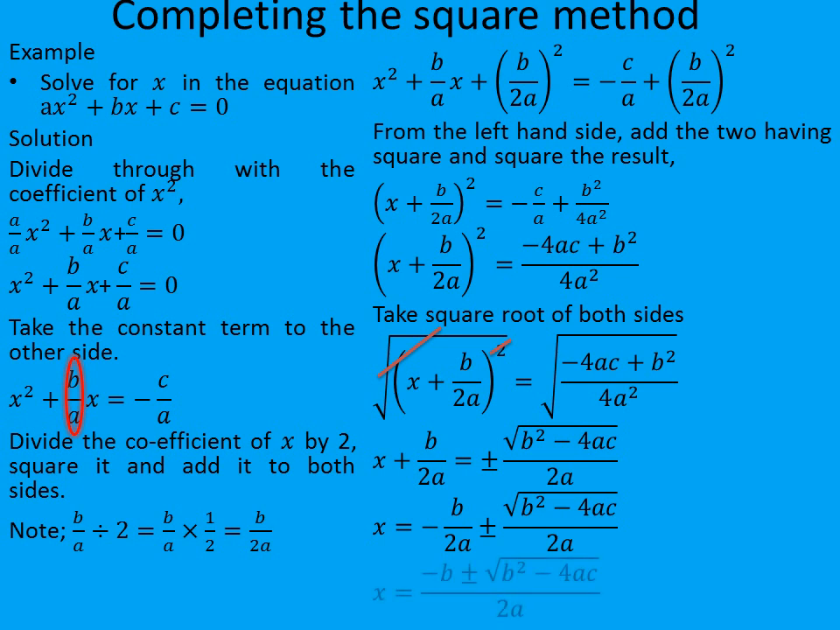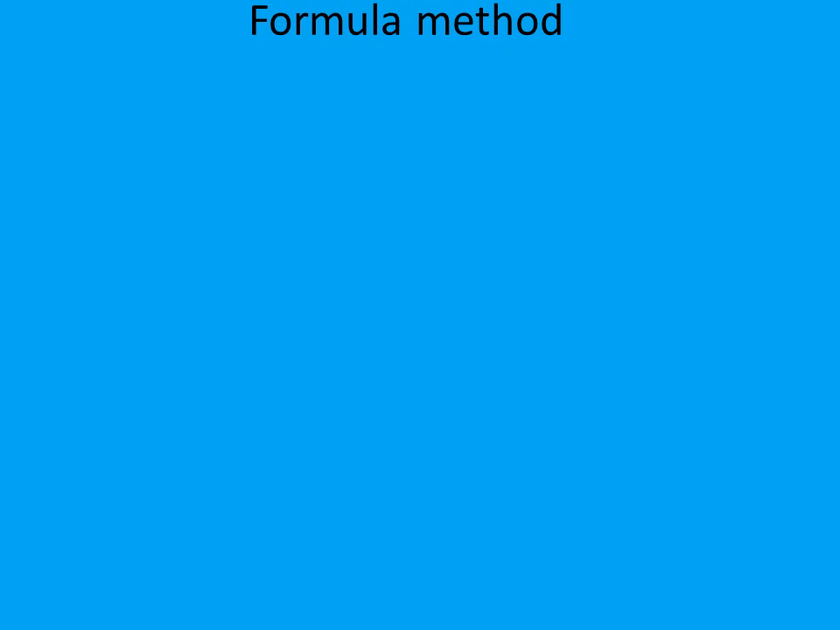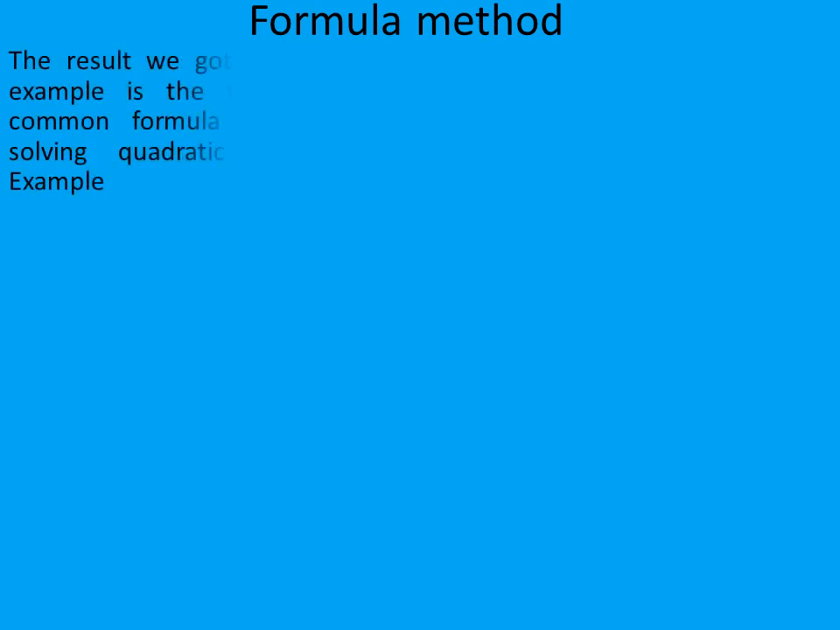So if we take the LCM, we will be left with x is equal to minus b plus or minus root of b squared minus 4ac over 2a. So this is the final answer. So the last method we are going to look at in this video is the formula method. The result we got in our last example is the famous and common formula method of solving quadratic equations.